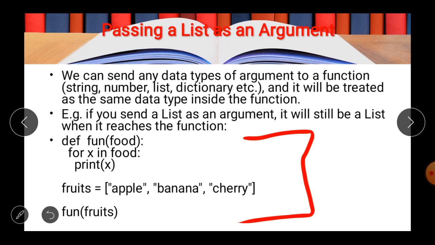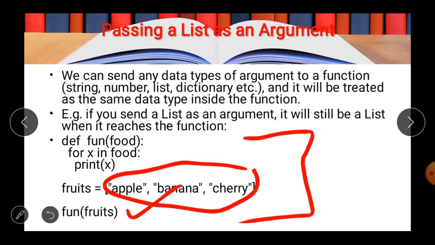The name of the list is fruit, and in this list you have 3 different items, and as you are passing the name of the list only, the whole list has been transferred into the function and you are able to print or access each and every element separately. So this is how you can pass a list as the argument.